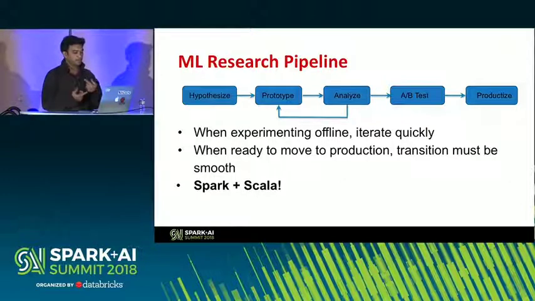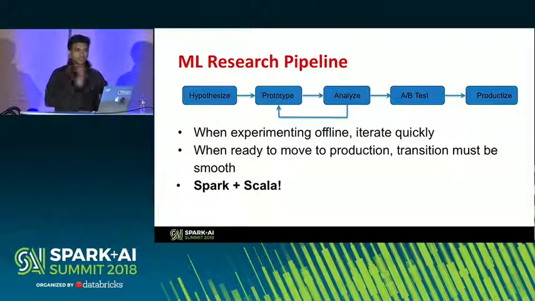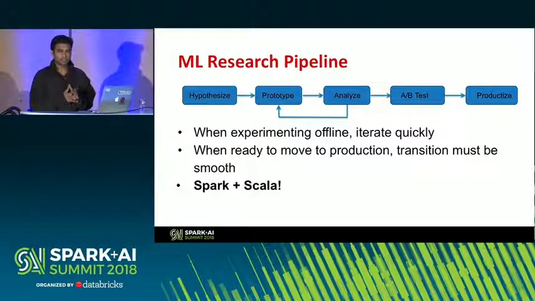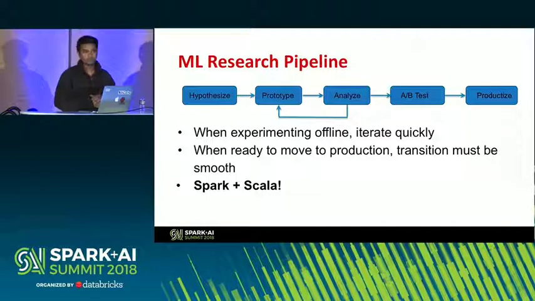We are also able to iterate very quickly using Scala in the offline phase because Scala is functional. It's easy to write code there. It's also very strongly typed, fewer chances of making mistakes, and so on. So Spark and Scala combination tends to be the sweet spot for almost all our researchers.